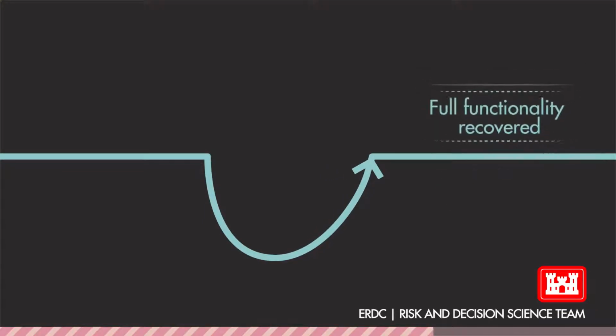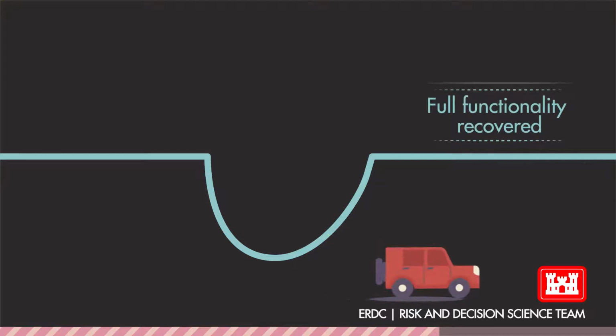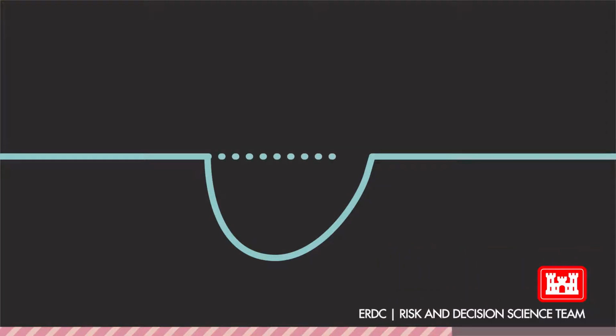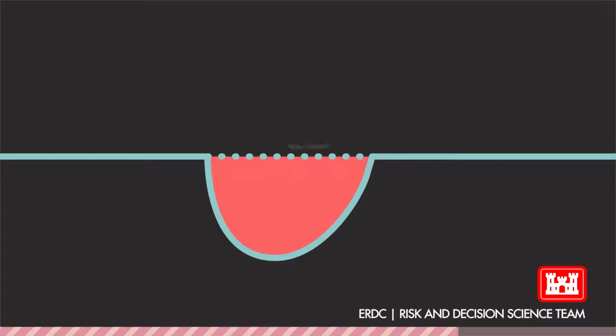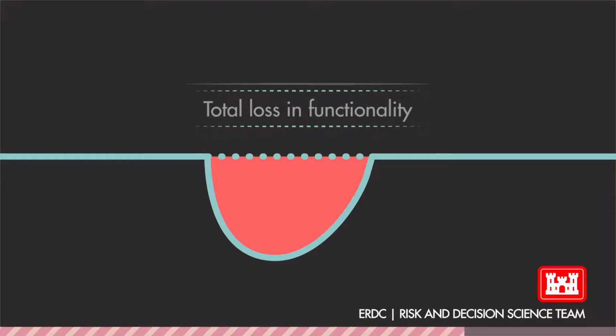In our traffic example, functionality would be recovered once all vehicles on the road are driving at optimal speeds once more. This area represents the total loss in functionality from the disturbance. The greater this area, the more total functionality was lost.